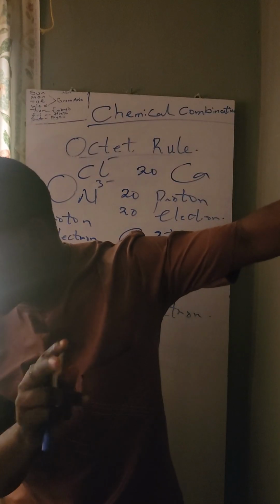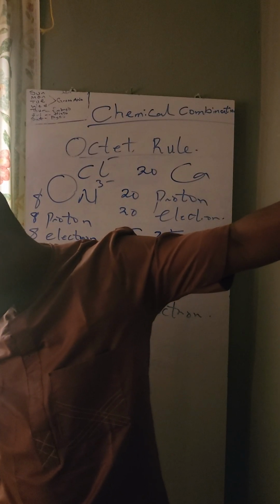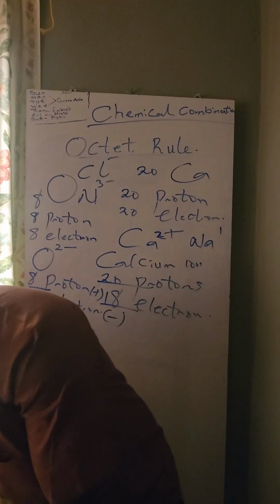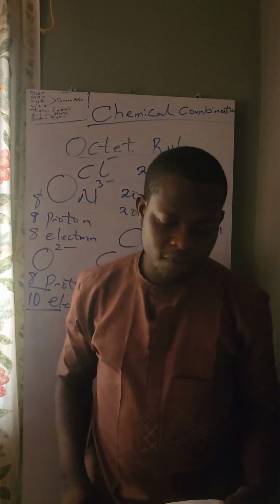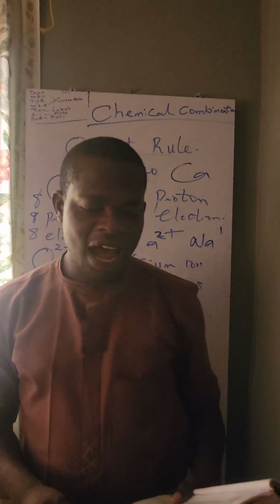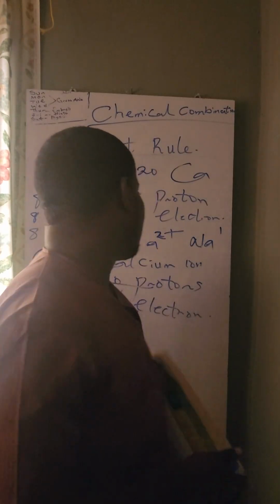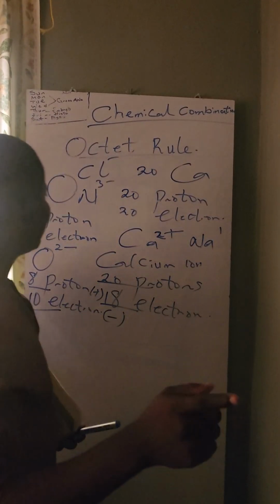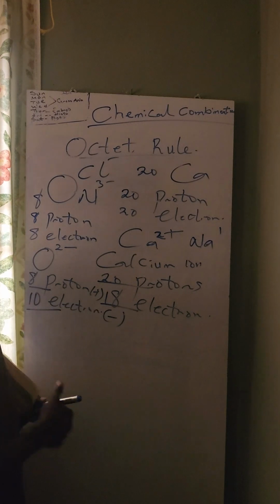Now let's solve this question. Let's look at this question. Let's solve it literally here now. Number 1 here. It said the atom and ion of sodium have the same what? You know what I was explaining? Look at this. An atom and ion is going to have the same number of what?